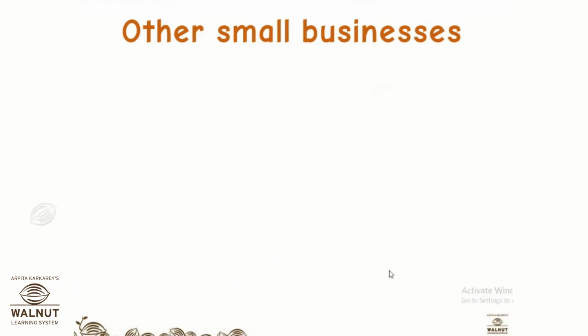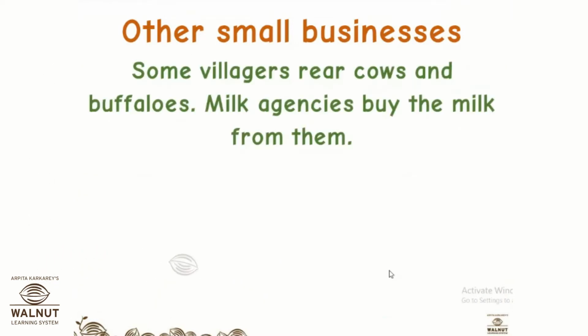Some other small businesses also include rearing cows and buffaloes, where milk agencies buy the milk from them. I was telling you that sometimes they rear big animals like cows and buffaloes who give them milk. So what do they do? Milk is a perishable item, right? Milk cannot stay more than 2 days, otherwise it will get spoiled. So sometimes they collect from every household that has cows and buffaloes all the excess milk.